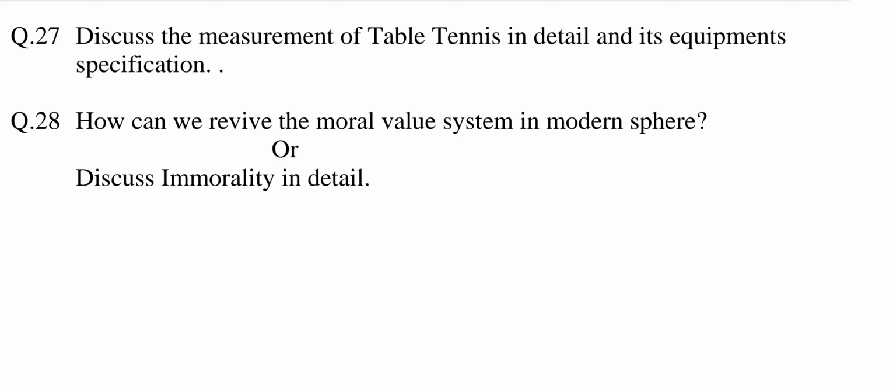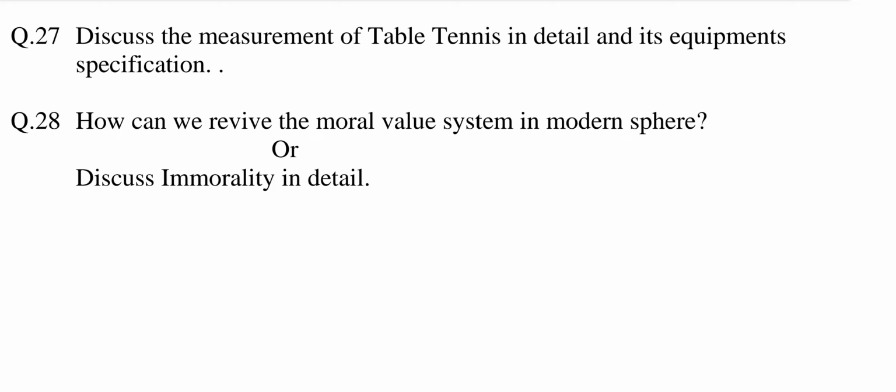Number 1. Size of table tennis. Length 2 meter and 74 centimeter. Breadth 1 meter and 52 centimeters. Second, free space area 3 meter to all sides, 5 meter to back sides. Third, height of table tennis 76 centimeter.